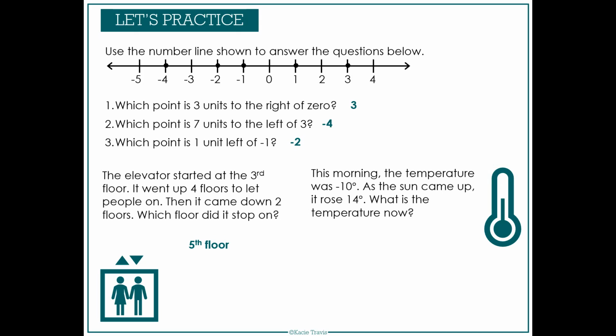This morning, the temperature was negative 10 degrees. As the sun came up, it rose 14 degrees. What is the temperature now? So thinking about a number line, it can be a vertical or a horizontal number line. Start at negative 10 and go up or to the right 14. So we're counting past 0 and up 4. We land at positive 4 degrees.